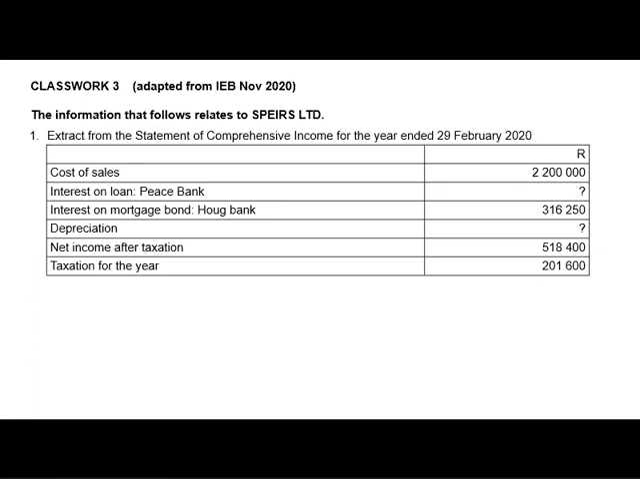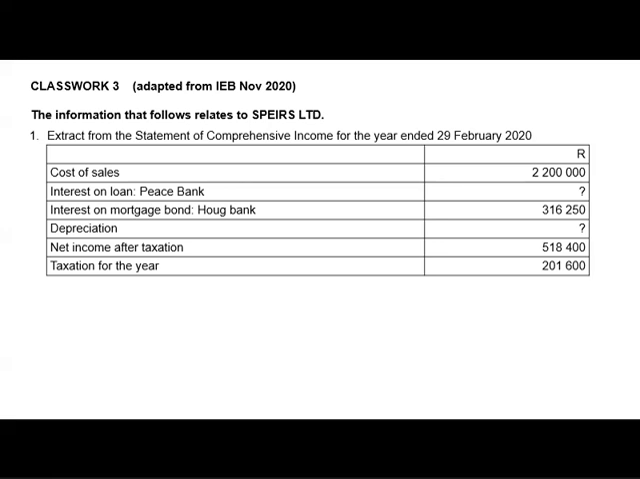And they also gave us interest on loan from PS Bank, which is a question mark, interest on mortgage bond from Hawk Bank that was given to us. That will be our interest expense. But obviously we have to add it with interest on loan from Peace Bank, of which we don't have. Then we have depreciation as a question mark. That means we need to calculate it.